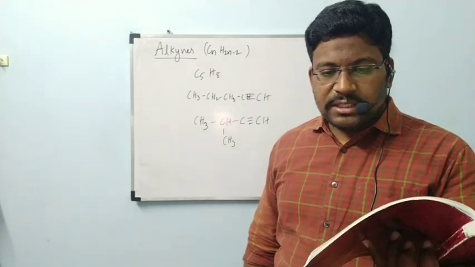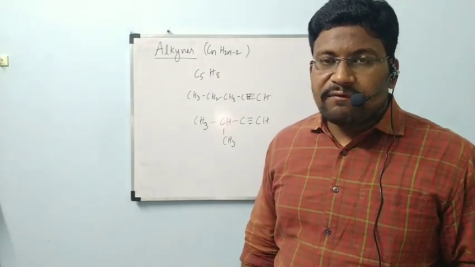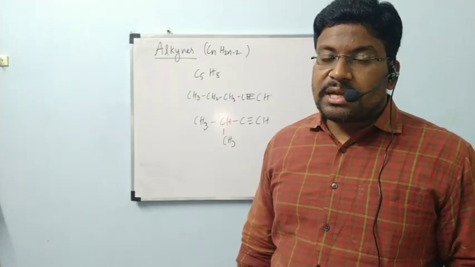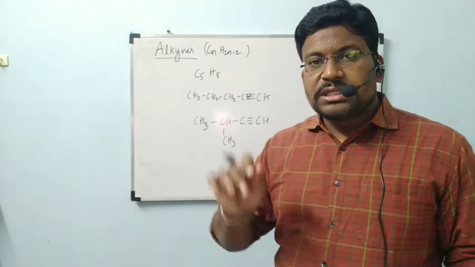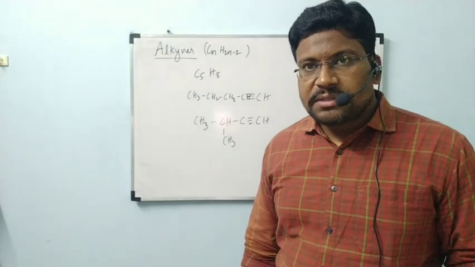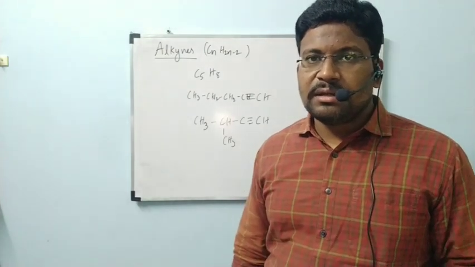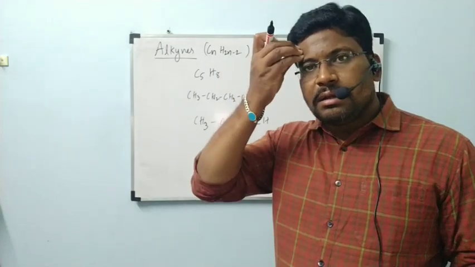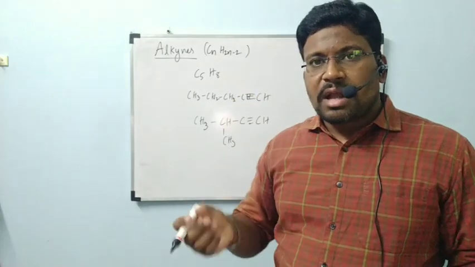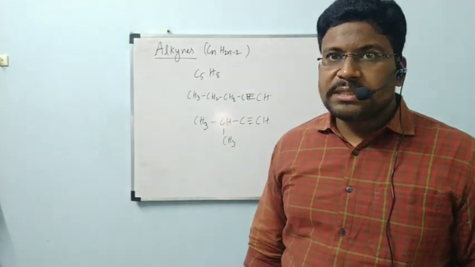After that comes the structure of the triple bond. Okay, they give an explanation for ethyne formation. That ethyne structure I explained in the initial stages of basic concepts of organic chemistry. If you have remembered, once open that and read, you will understand easily. It is a linear structure. Carbon in that will undergo sp hybridization.